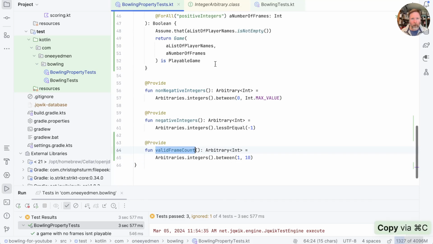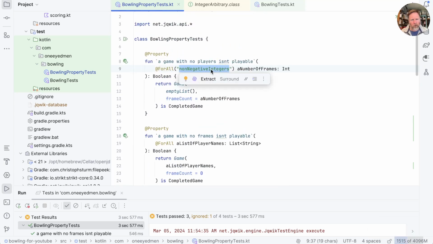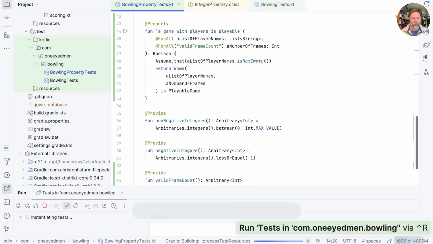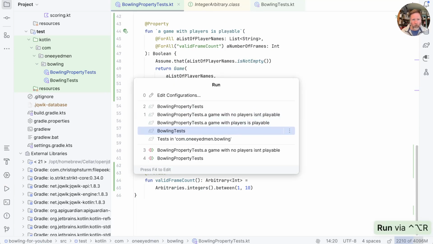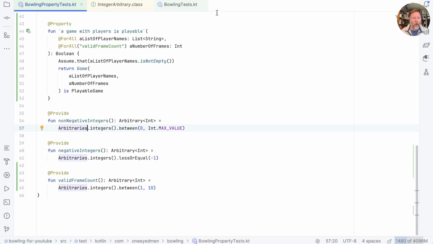We can use valid frame count in there and in, I was going to say and there, but I think in fact we still want any non-negative integer here because we're passing an empty list and we always want to be a completed game. So I think that's fair enough. Just check everything's fine. So valid frame count seems to be a good thing. Let's run that. Good. And we'll check that we're running all of our tests. Splendid.